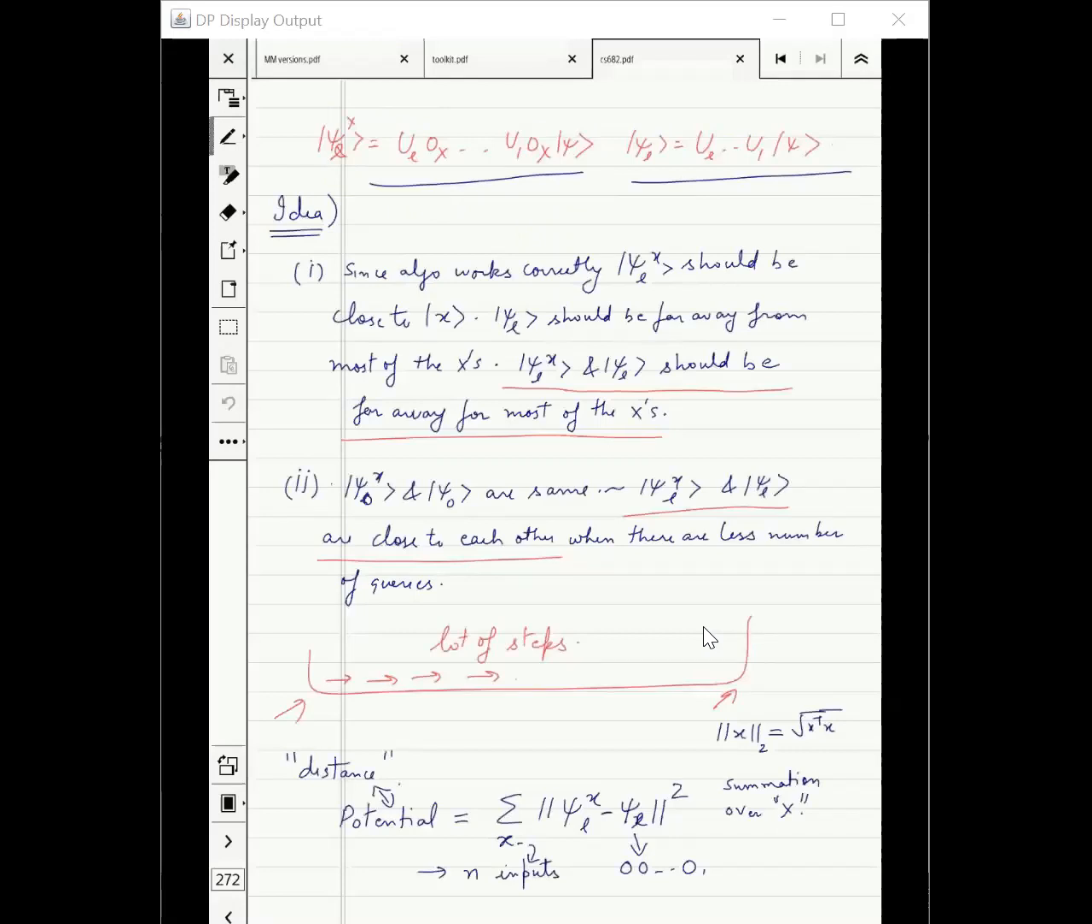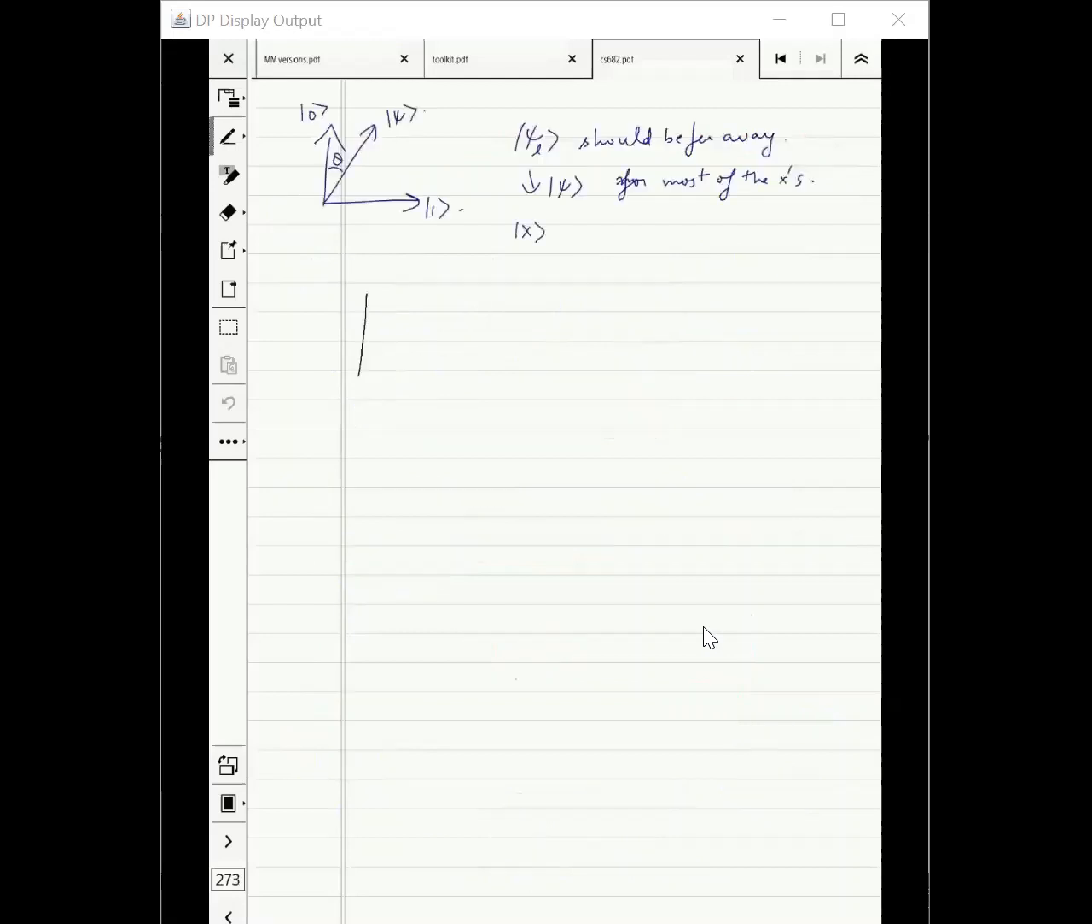Think of it in pictures, think of it this way. 0, 1, now psi 0, L, psi 1, L or something. And now your final state is like this, right? Then it should be far away from most of the x's, right? I'm just drawing it in 2 dimensions because I only have 2 dimensions. But if they were in more dimensions, then you see what is happening.